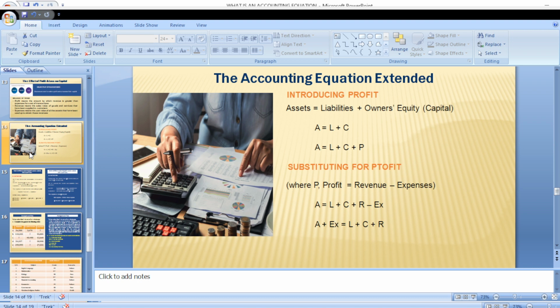Now if we decide to collect like terms, we are going to have A plus EX, which is expenses. The expenses had a negative value, so we take it to the other side of the equality sign, and that will make it A plus EX equals liability plus capital plus our revenue.